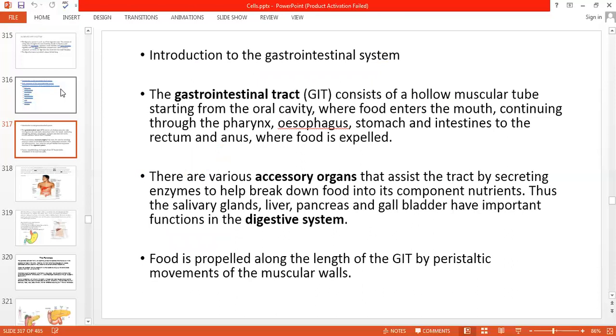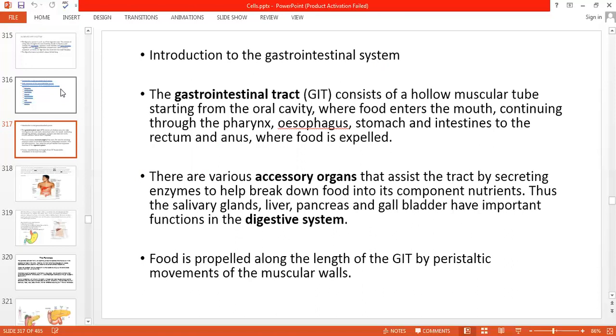Introduction to the gastrointestinal system. The gastrointestinal system consists of a hollow muscular tube starting from the oral cavity, that is the mouth, where food enters, continuing through the pharynx, esophagus, stomach, and intestine to the rectum and anus, where food is expelled. The waste is expelled out.